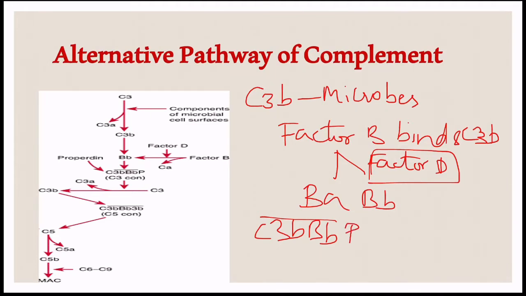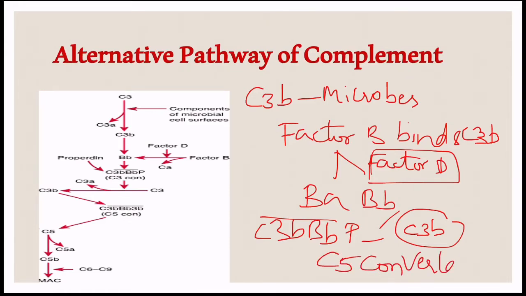Addition of properdin forms the C3b Bb P complex, which is a stable compound that can bind to an additional C3b to form the alternative pathway C5 convertase. After binding the properdin, the complex that is produced binds to an additional C3b and forms the C5 convertase of the alternative pathway.